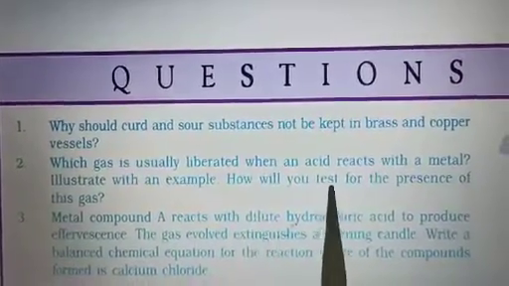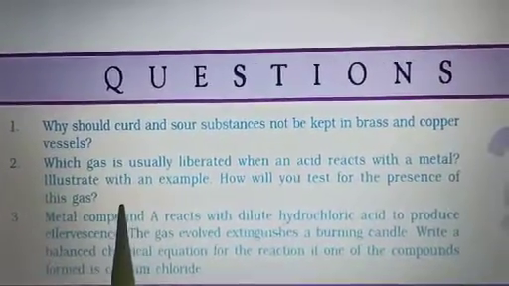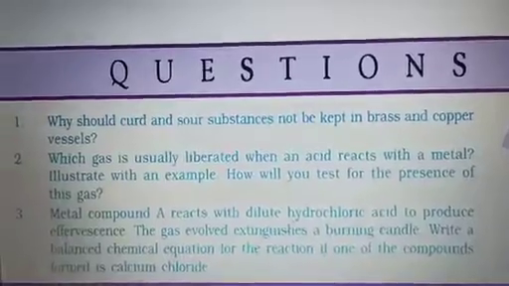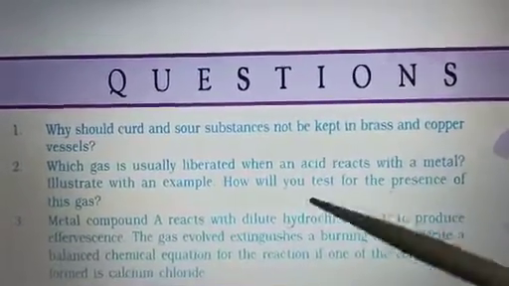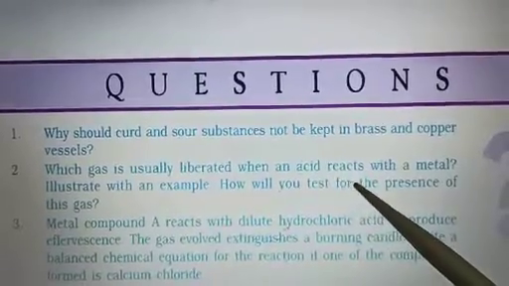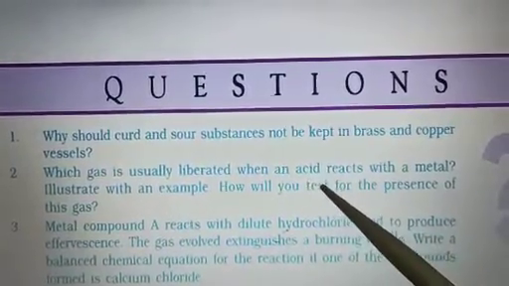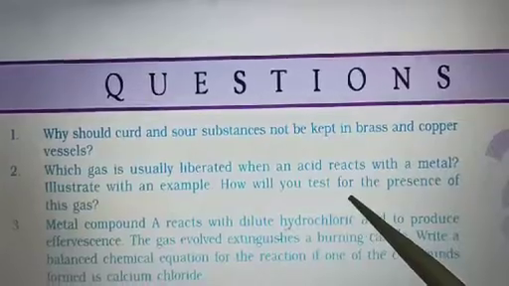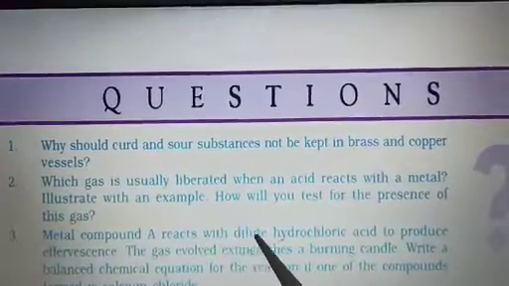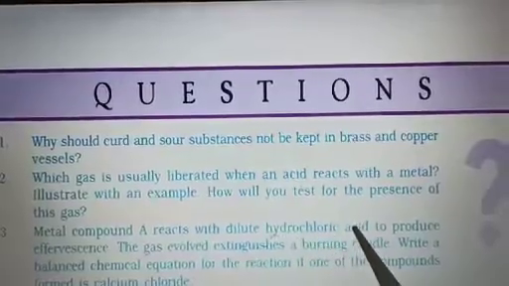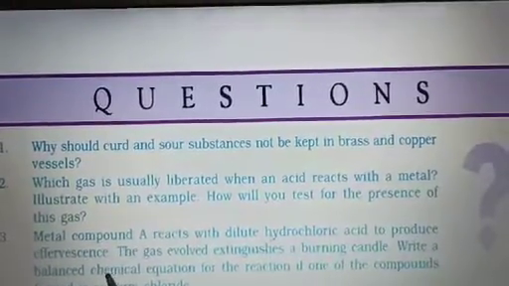So how will you test for the presence of the gas? Whenever you have to test hydrogen gas, I told you that you have to bring a burning splinter or a candle to the mouth of the test tube and it will burn with a pop sound. Metal compound A reacts with dilute hydrochloric acid to produce effervescence.